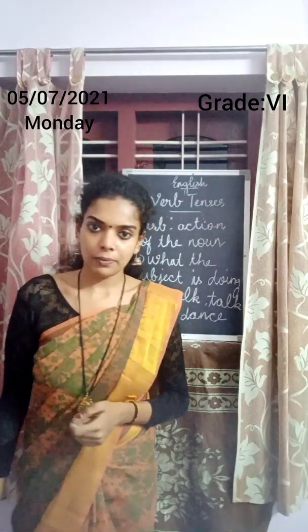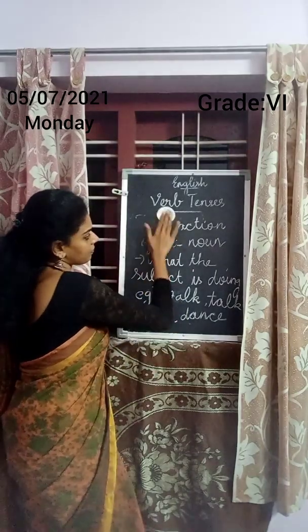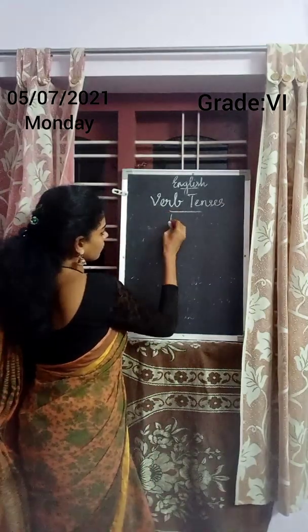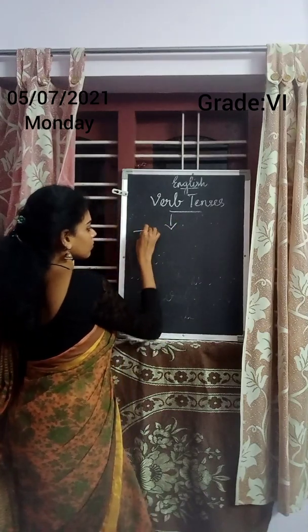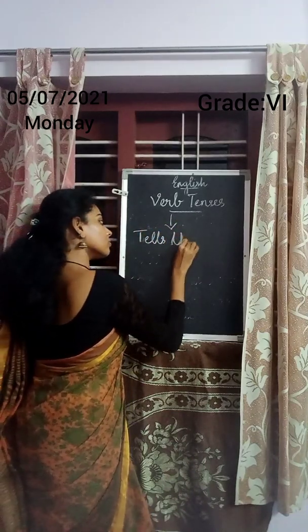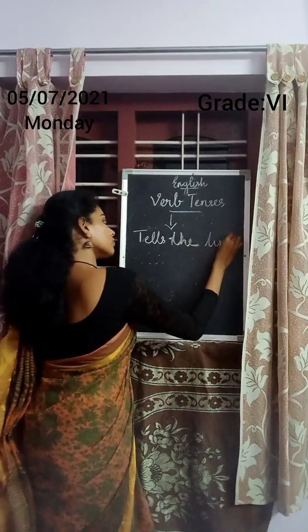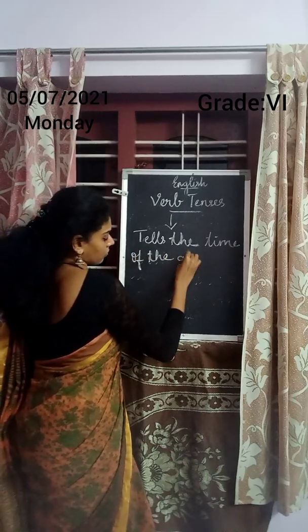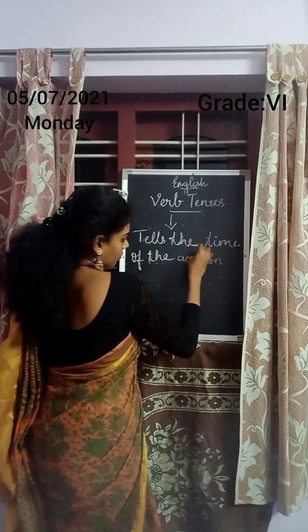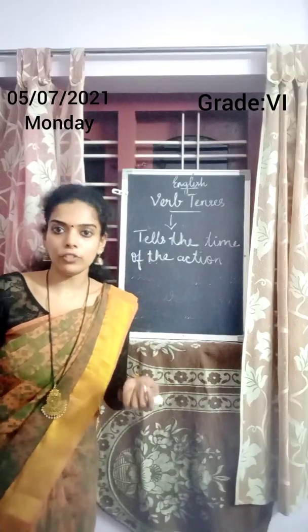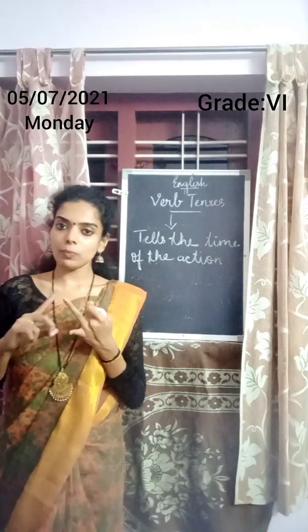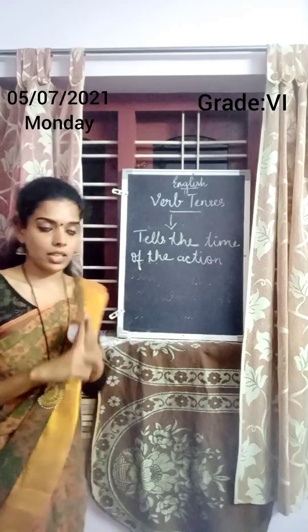So, next, what is tense? What is the verb tense? Verb tense tells the time of the action. It is in past, present or in future. So there are three types of tenses. The first one is past tense, next one is present tense, the third one is future tense.